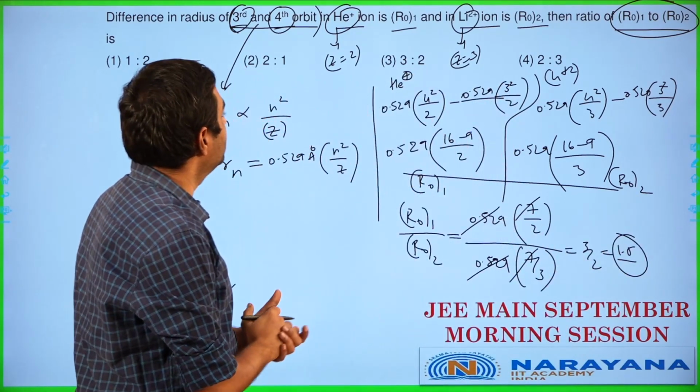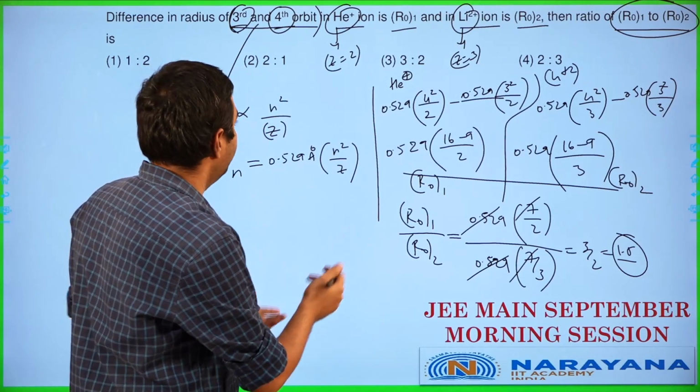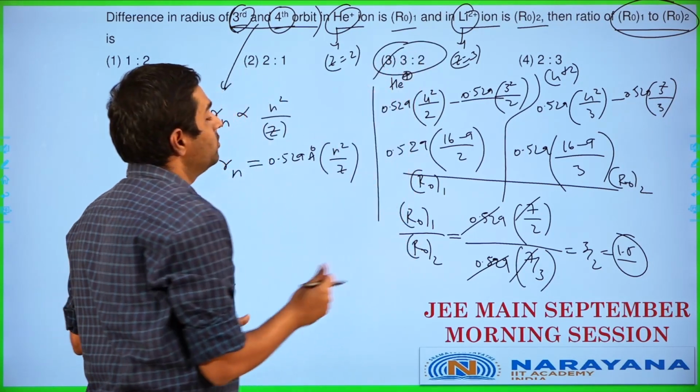So it's going to be 1.5 in this particular case here. So 3 by 2, okay, they have already given 3 by 2 here. So answer is going to be 3:2 in this particular case here.